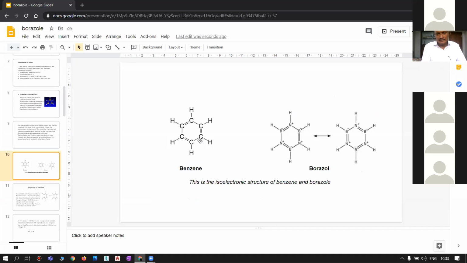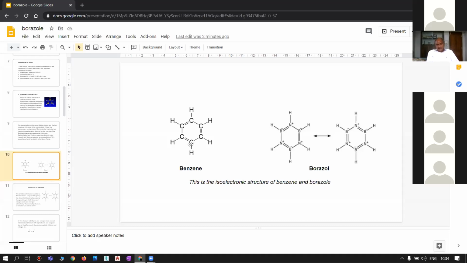In benzene, all the 6 carbon atoms are arranged in a hexagonal form with alternating double and single bonds.